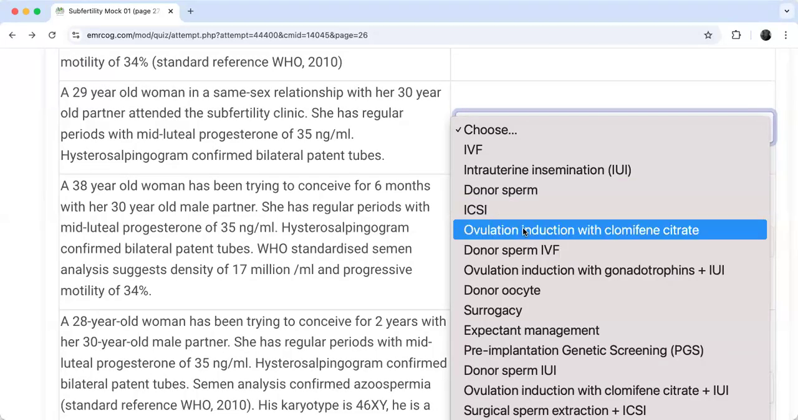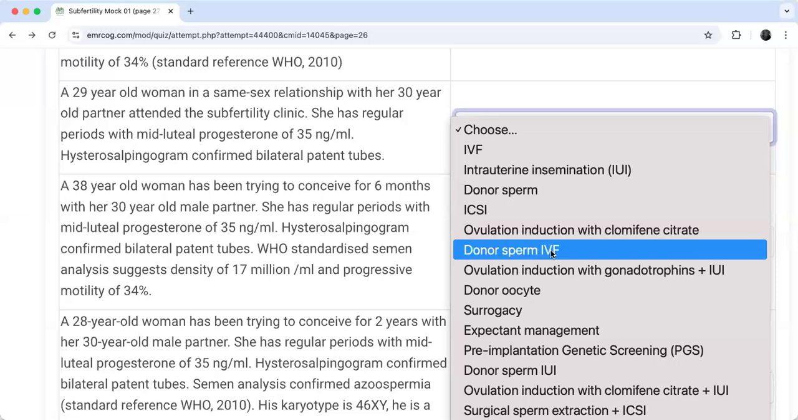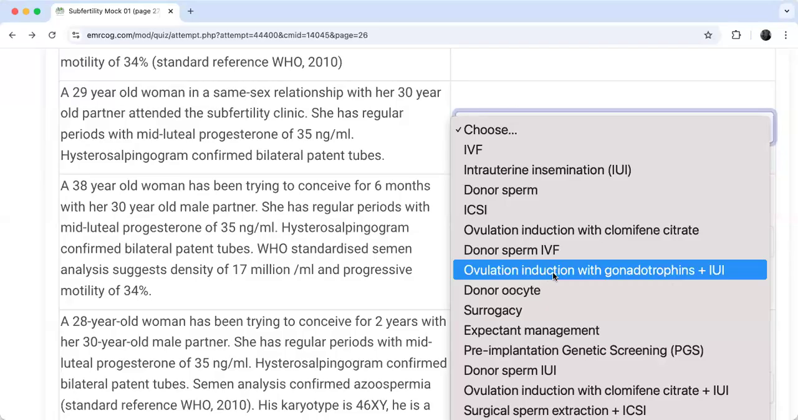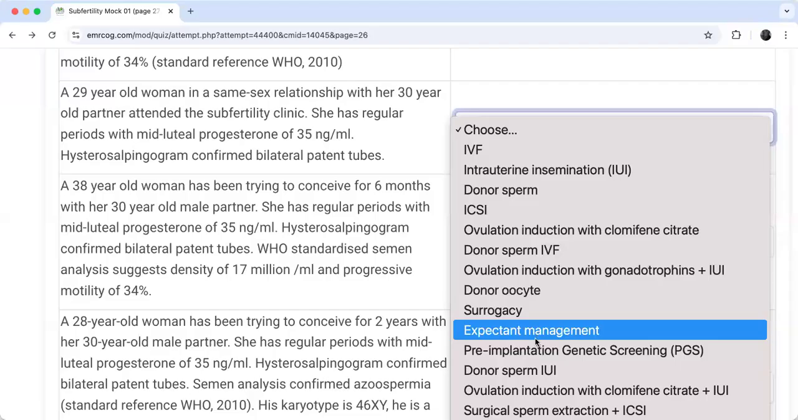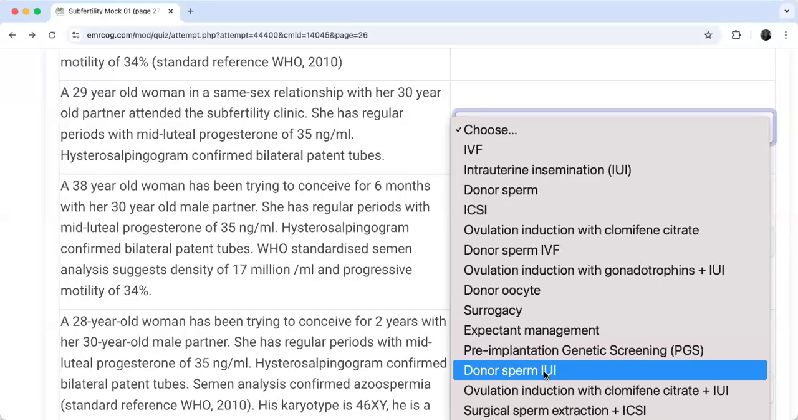Let's see. Ovulation induction with clomiphene citrate. Donor sperm IVF, no, I don't need it. Ovulation induction with gonadotropin and IUI, no, I don't need ovulation induction. She is already ovulating. Donor oocyte, no. Surrogacy, no. Expectant management, no. Donor sperm IUI.